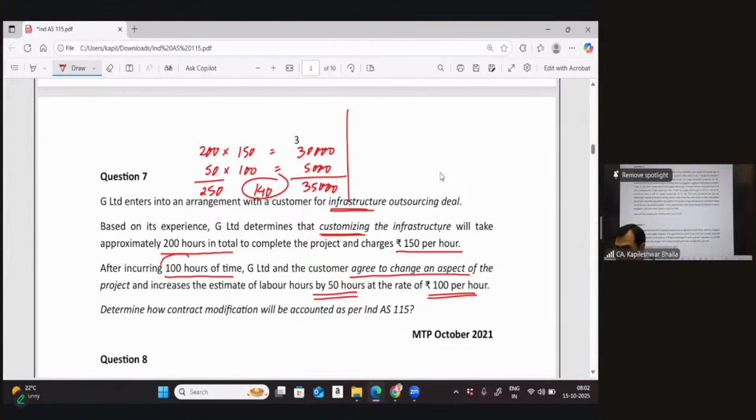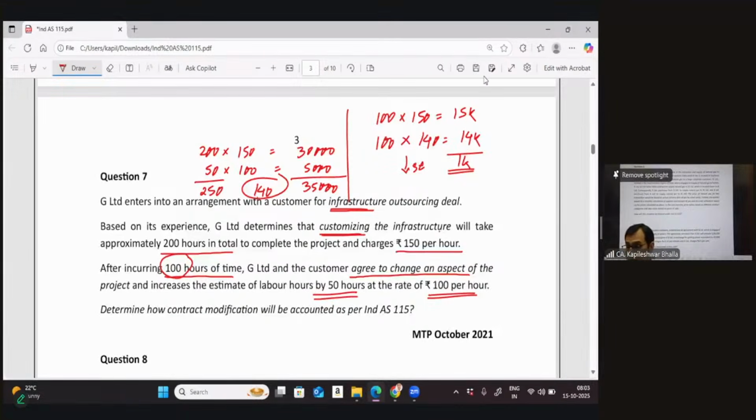The company has already incurred 100 hours, and they must have taken a revenue at the rate of 150 per hour. That works out at 15,000. And now, if I go with the cumulative catch-up adjustment, we should have taken a revenue at the rate of 140 per hour. So we should have taken a revenue of 14,000. So what do I do with this change of 1,000? Is this decrease going to be recorded on a prospective basis? Are you going to record this in the year of modification? Yes, of course. This decrease in the revenue is going to be captured in the year in which the modification takes place.